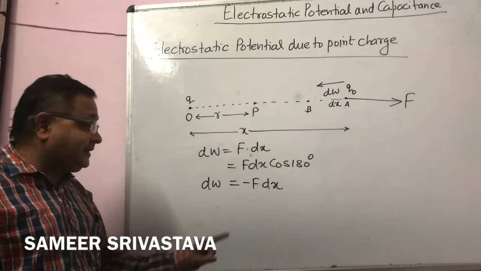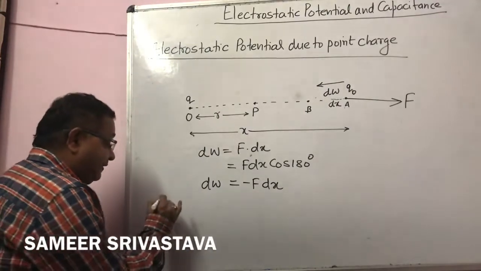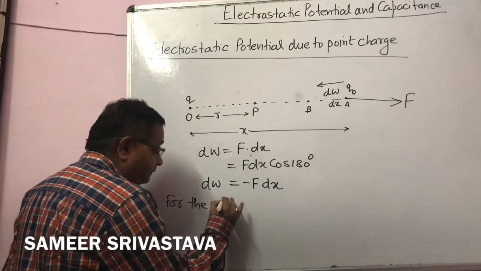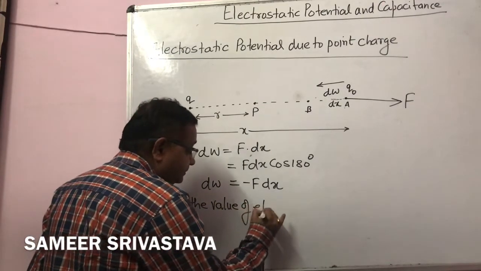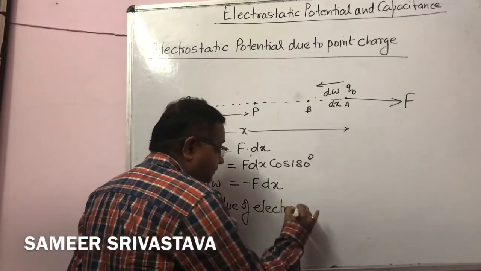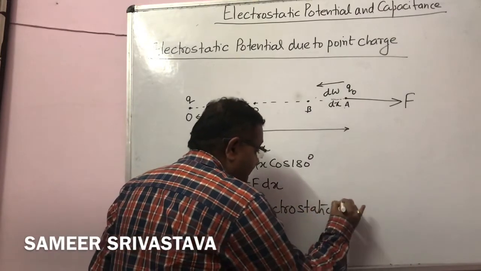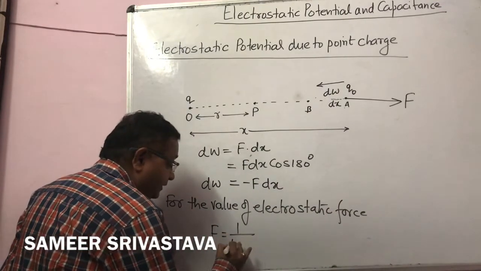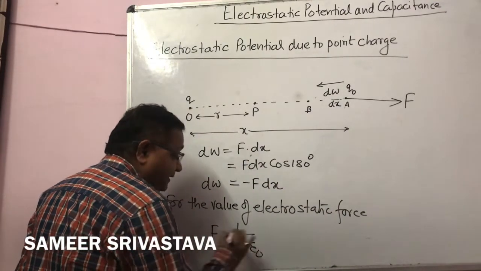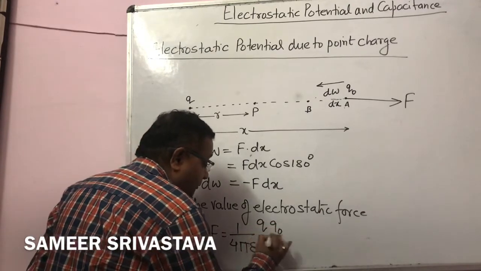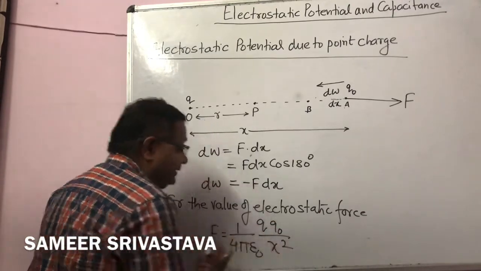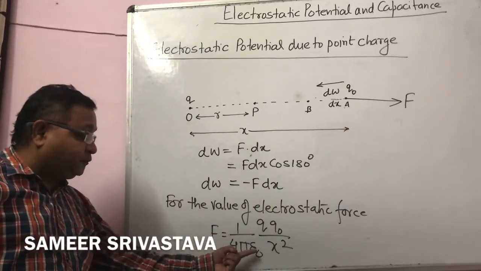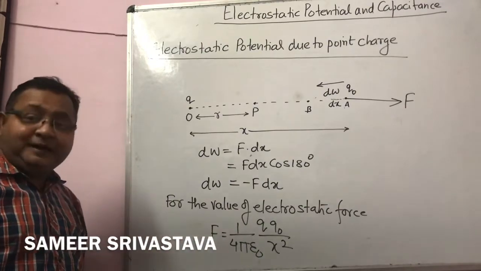Now, the second thing: what is the value of force? For the value of electrostatic force, what formula can we write? F is equal to 1 upon 4 pi epsilon naught Q Q0 by x square. The distance between them is x. So F is equal to 1 upon 4 pi epsilon naught Q Q0 by x square.